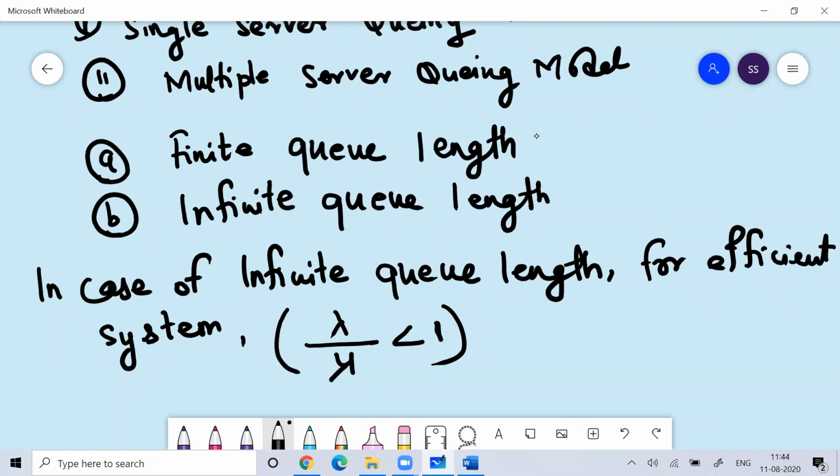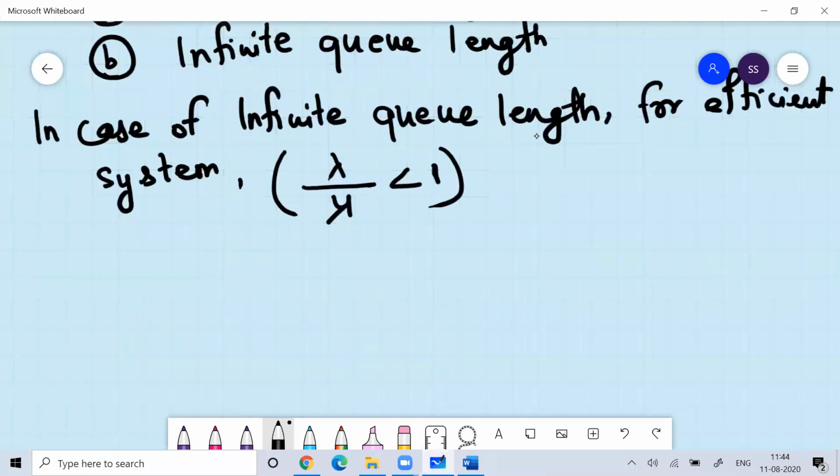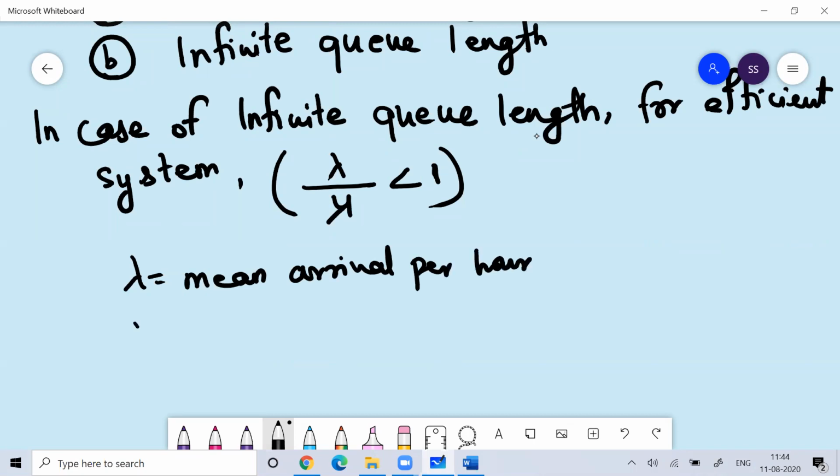Whenever we talk about the manner in which people are coming and joining the system, lambda is the mean arrival per hour, while mu is the mean service rate per hour.